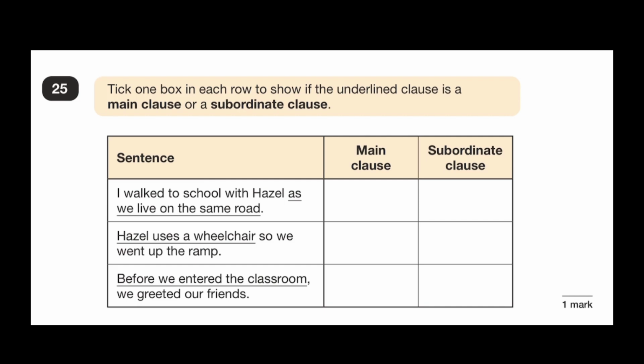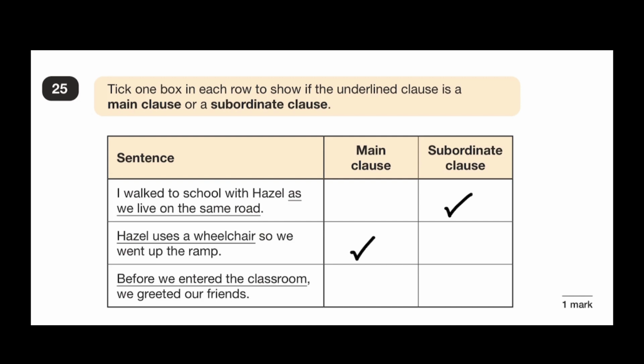So that's right. I walked to school with Hazel as we live on the same road. As we live on the same road is a subordinate clause as it doesn't make sense on its own and it has a subject and a verb. Hazel uses a wheelchair, so we went up the ramp. So again, pause the video now and write the word main or subordinate for which clause you think it is.